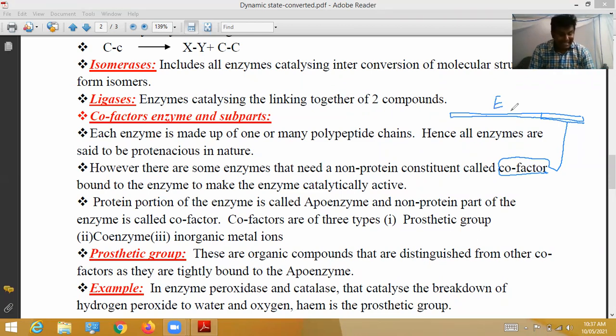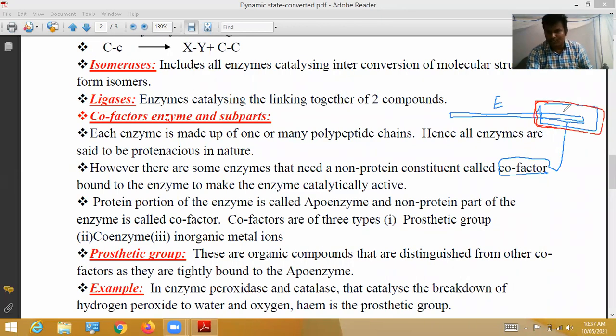Catalysis. Already yesterday I said that. If you did not write, no problem. Now you write. Catalysis is a process that increases the rate of a chemical reaction. The process of speeding up the chemical reaction is called catalysis. To make the reactions faster, enzymes require cofactor.